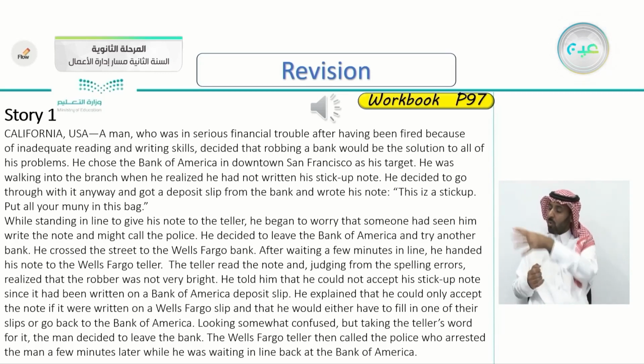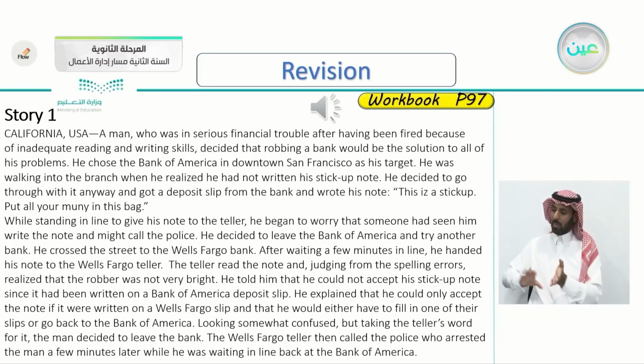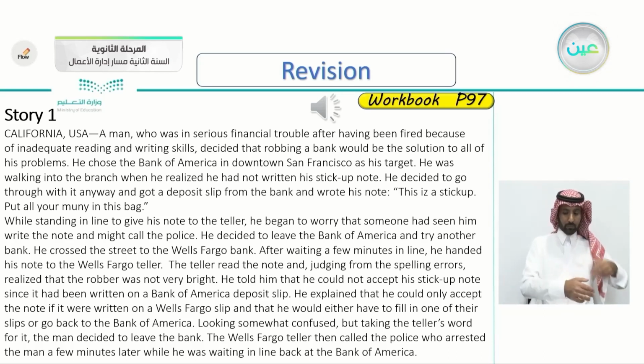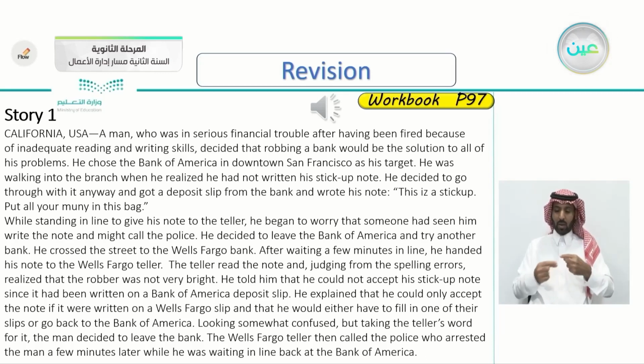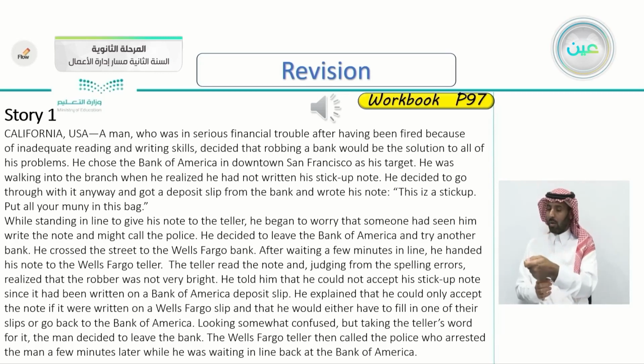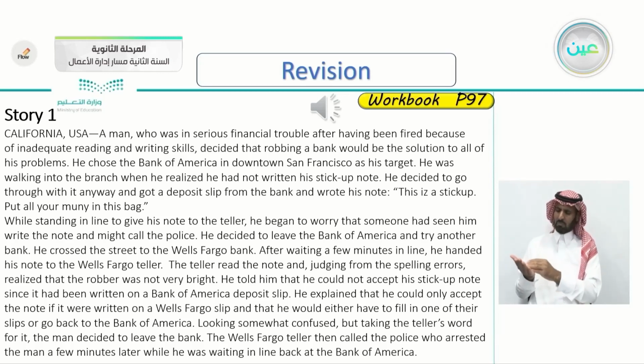While standing in line to give his note to the teller, he began to worry that someone had seen him write the note and might call the police. He decided to leave the Bank of America and try another bank. He crossed the street to the Wells Fargo Bank. After waiting a few minutes in line, he handed his note to the Wells Fargo teller. The teller read the note and, judging from the spelling errors, realized that the robber was not very bright.